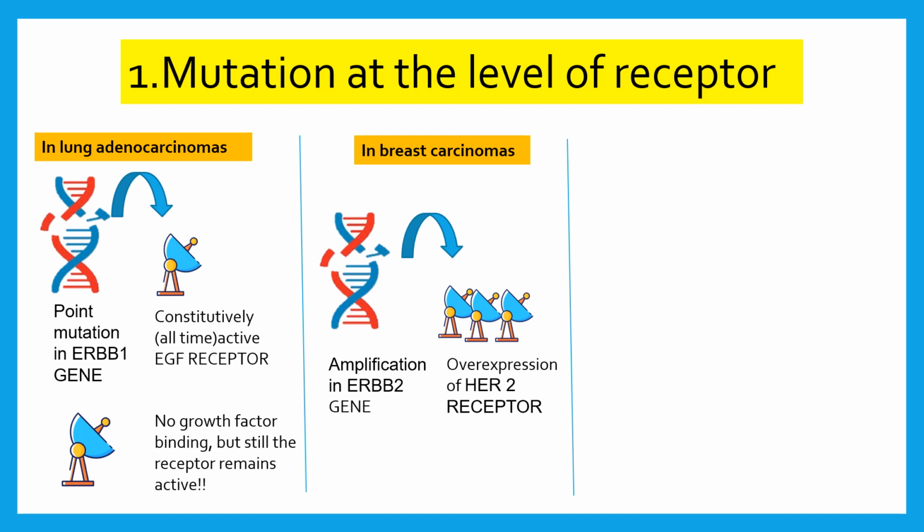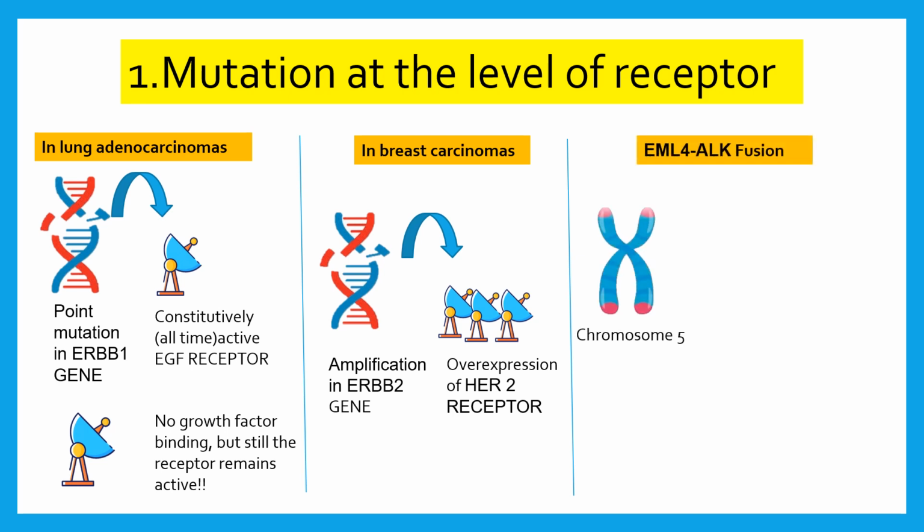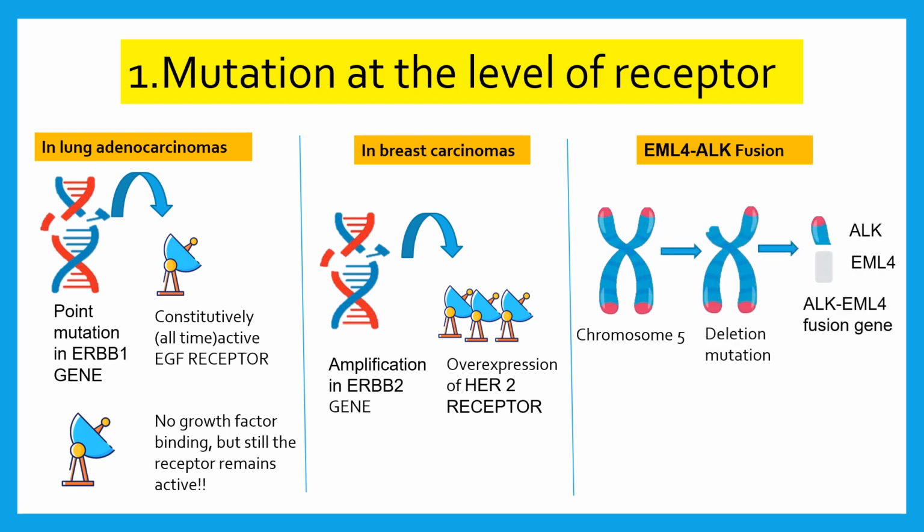Similarly, in EML4 and ALK fusion, the gene rearrangements like the deletion on the chromosome 5 lead to fusion of ALK with the EML4 gene. The EML4 ALK protein has a constitutive tyrosine kinase.